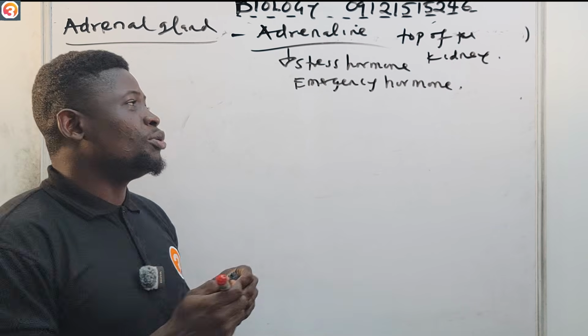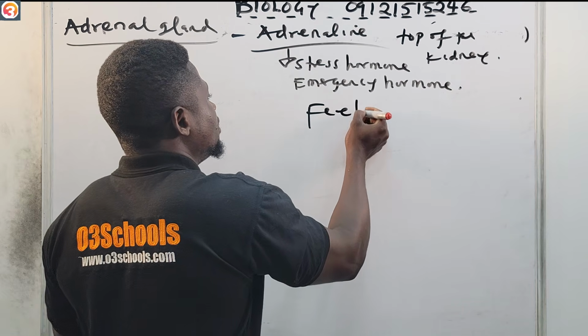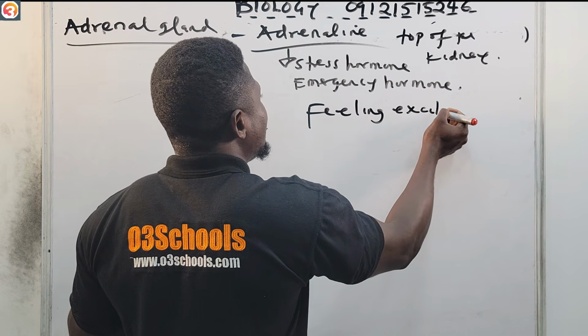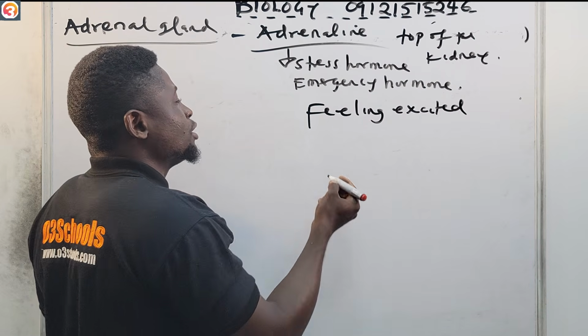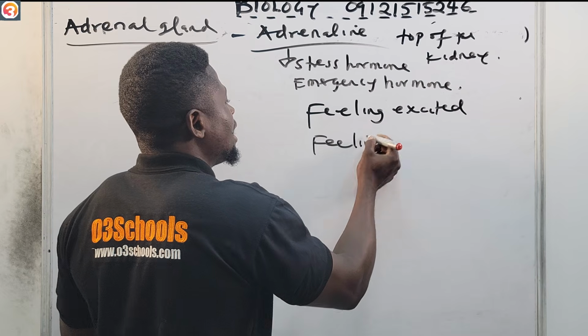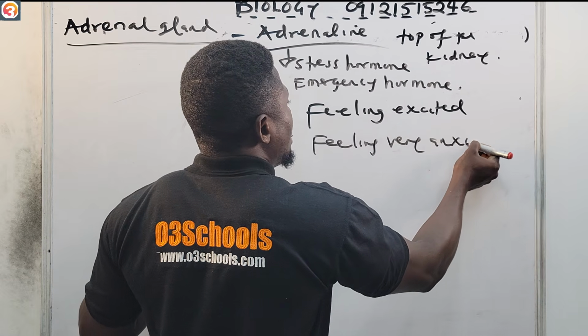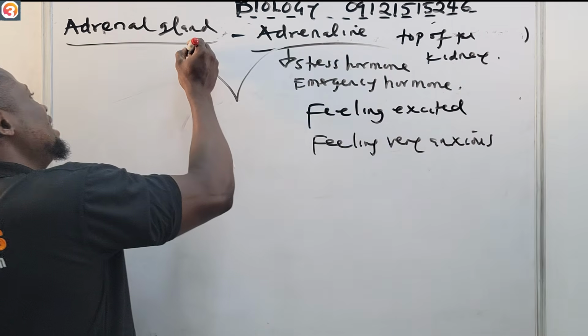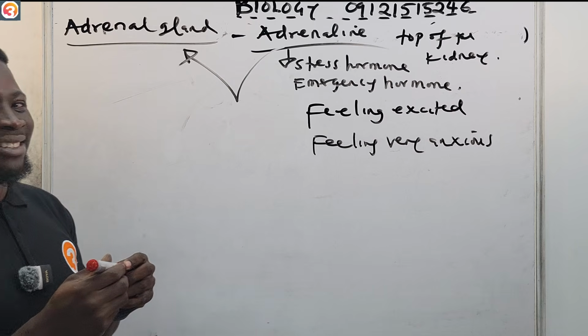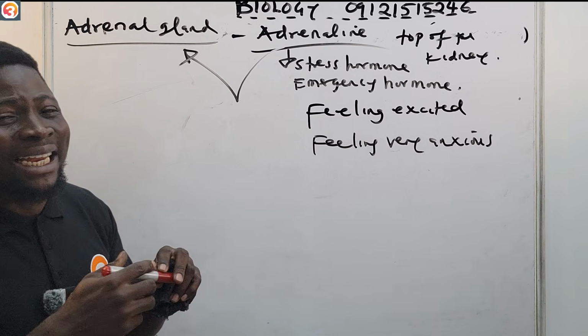Sometimes when you are feeling excited, or at other times when you are feeling very anxious, adrenaline is secreted by the adrenal gland. It doesn't have to be only when you are in danger.